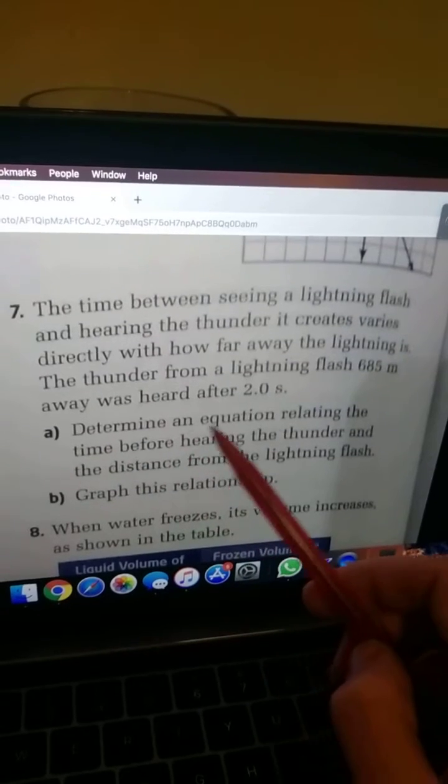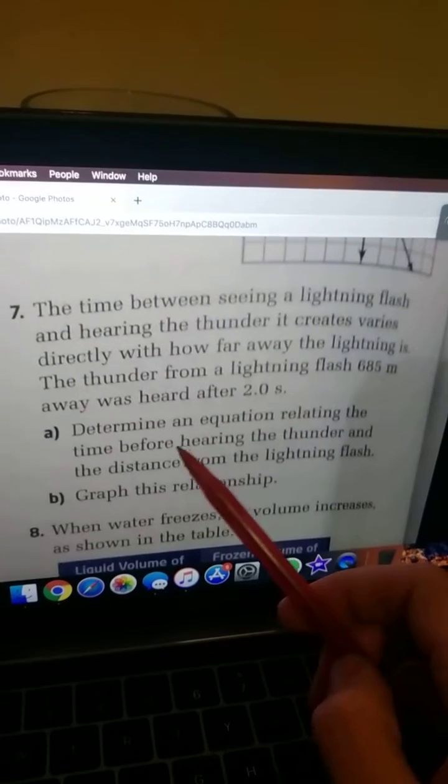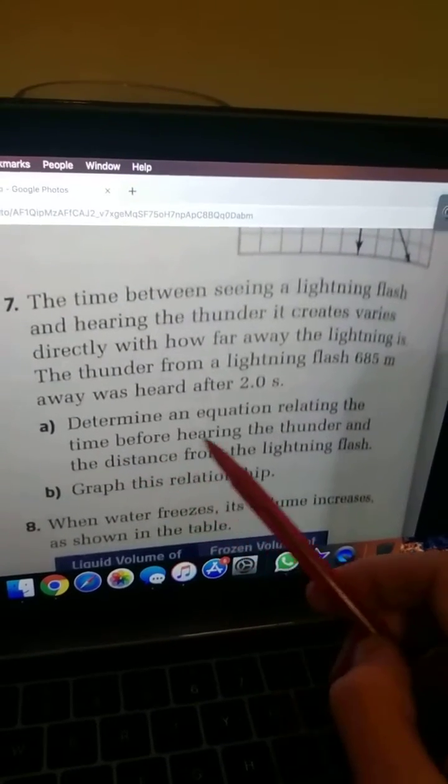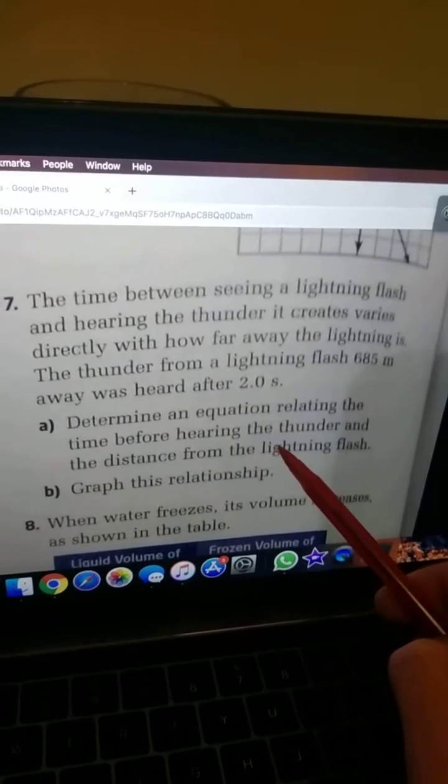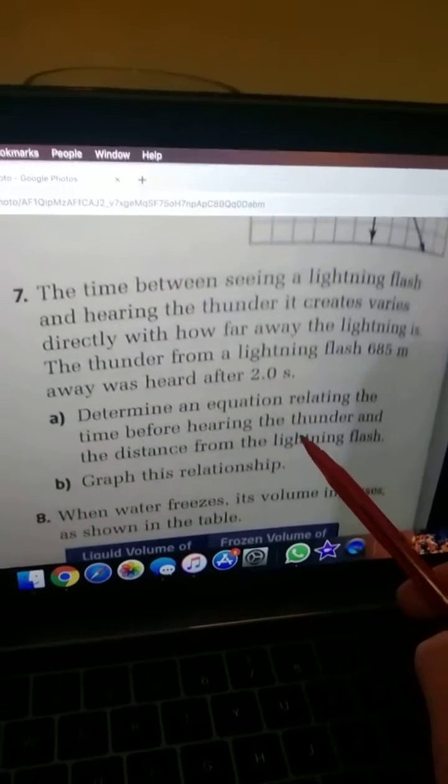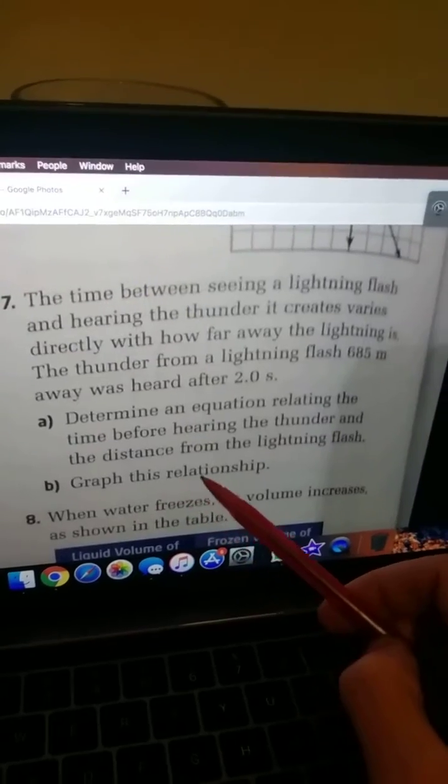So we have to create an equation that relates the time before hearing the thunder and the distance from the lightning flash. So I've done that. We also have to graph the relationship. I've done that as well.